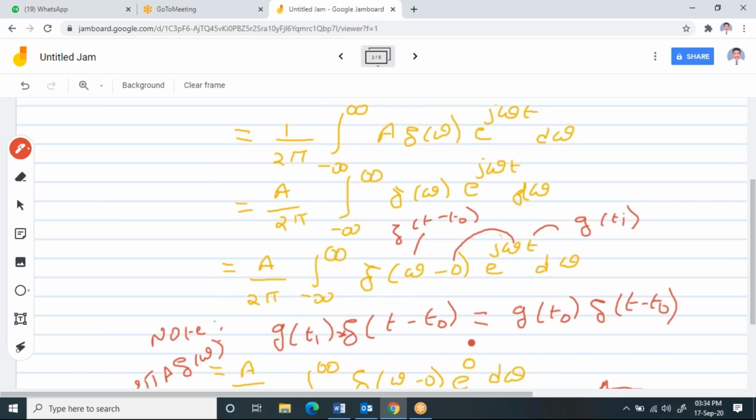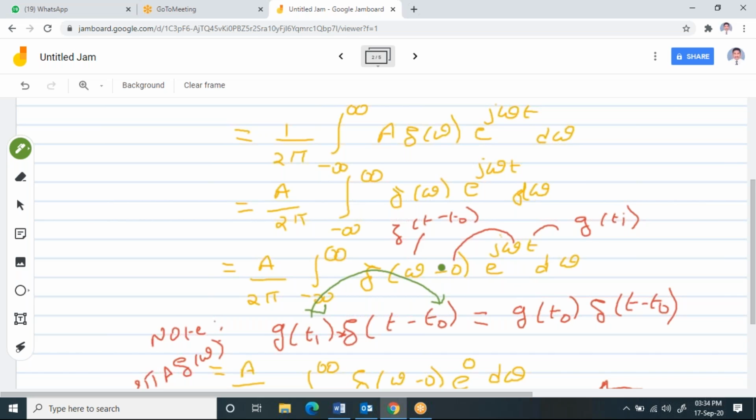Please try to understand here. In this formula, t1 is replaced with t0, and the function will exist as it is.